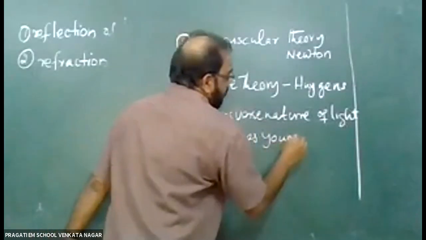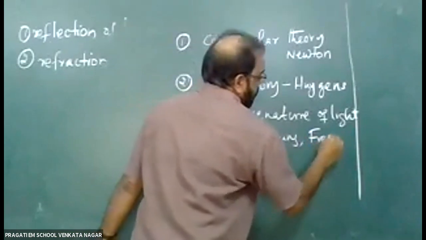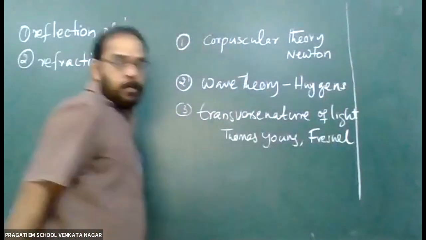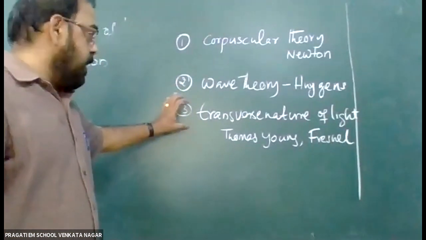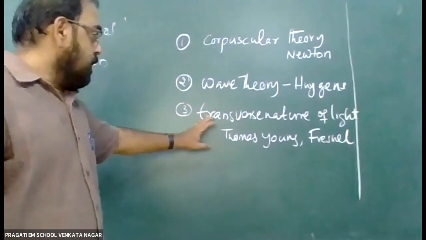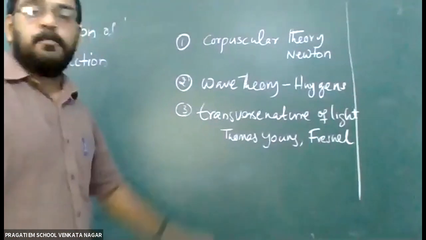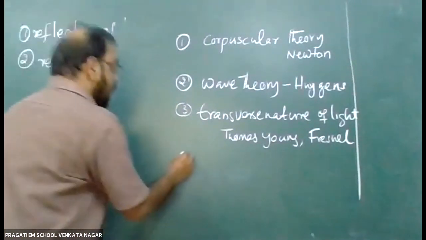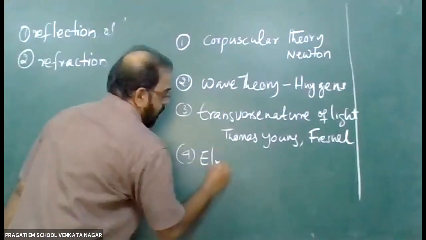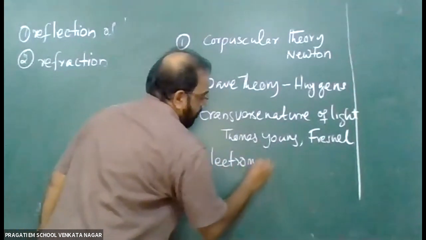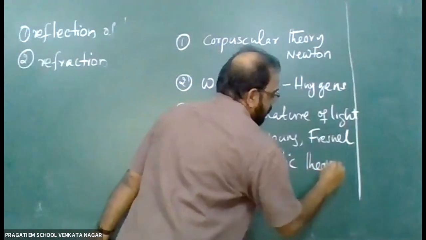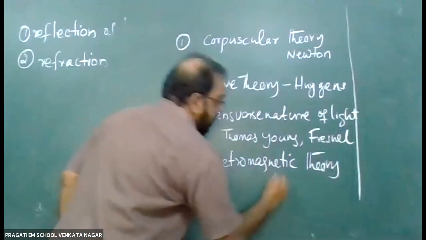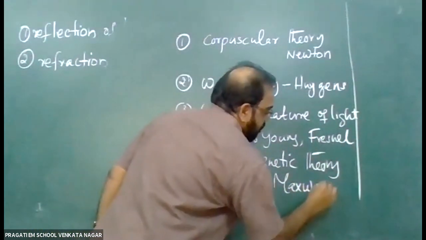Thomas Young and Fresnel. The next theory was the transverse nature of light. It was proposed by Thomas Young and Ernst Fresnel. Then the electromagnetic theory, proposed by Karl Maxwell.